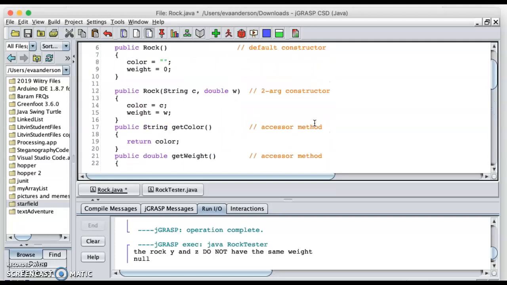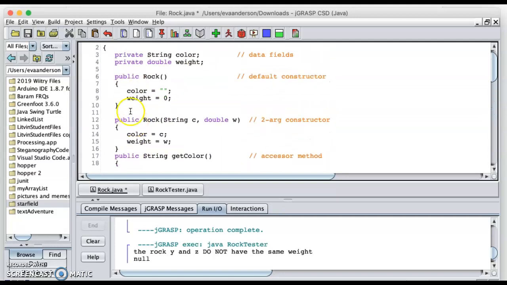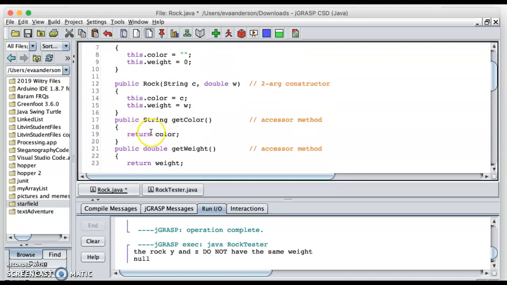And it turns out all these places where I've been referring to these are the variables for this calling object. So I could have put this on all of these. There are times when I have to use it, but none of these do I have to use it. We'll look at examples later where we have to use it.